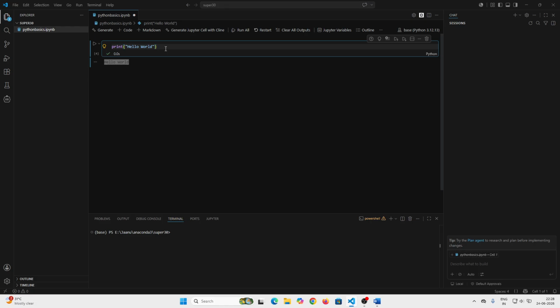It is very simple, and the syntax is also very simple. As I have already explained with a simple program, print hello world, it is readable. A layman who is able to read English can read this code. Print, what to print? Hello world. It is very simple and also very understandable. But coming to syntax, as it is a single line, we cannot conclude that the syntax is very simple.